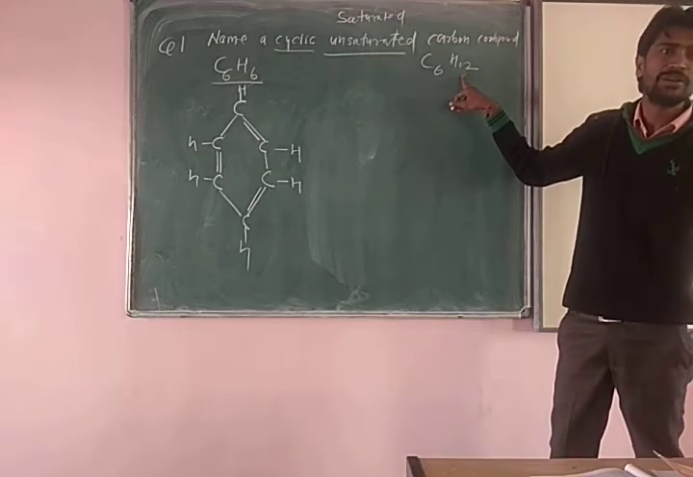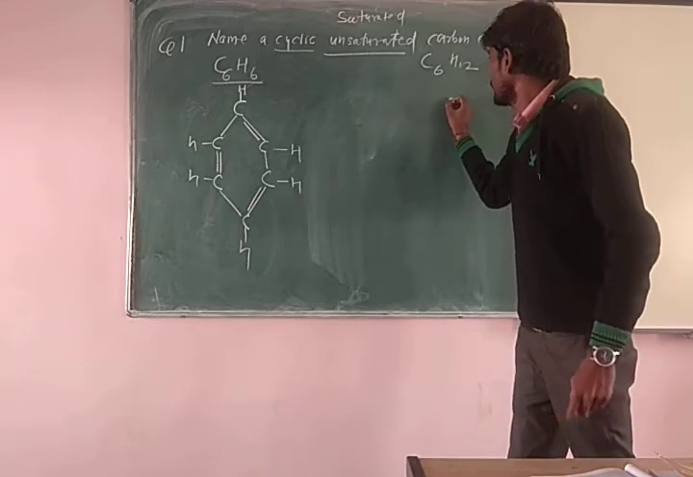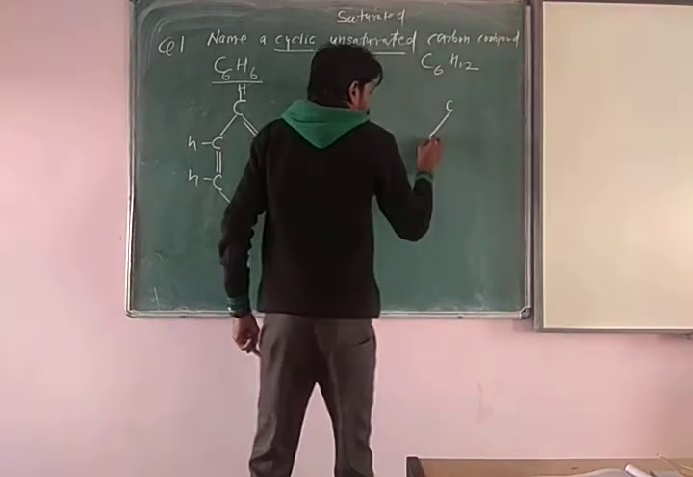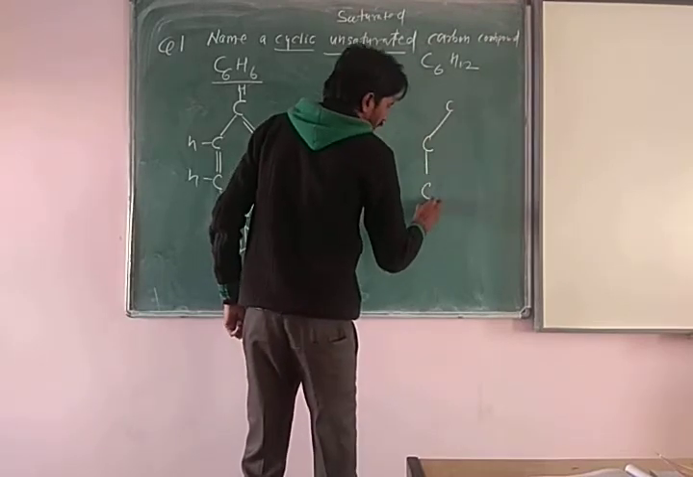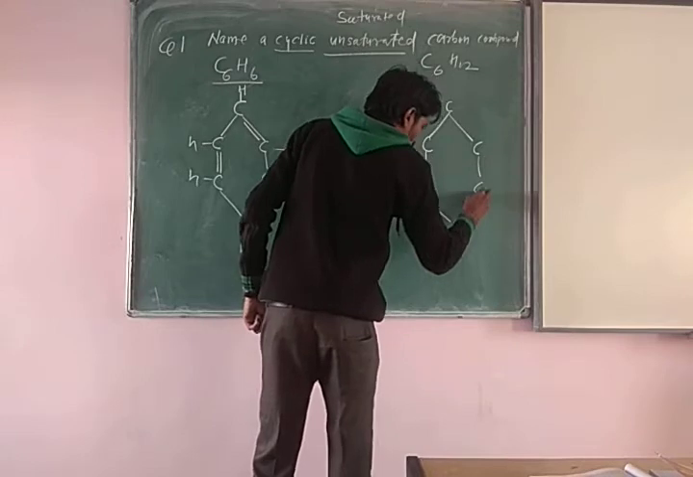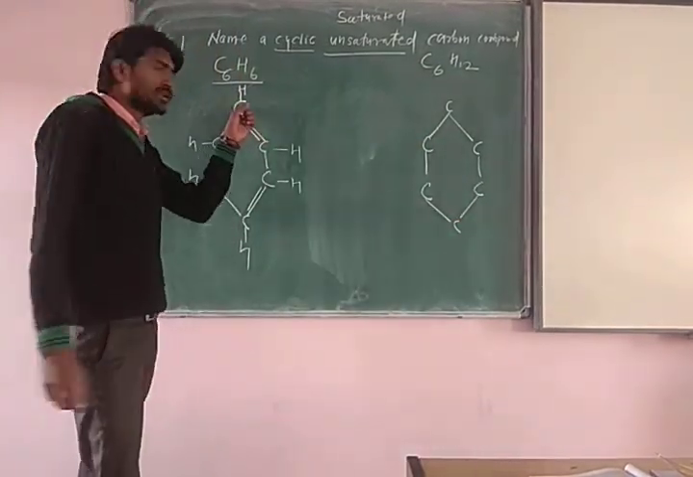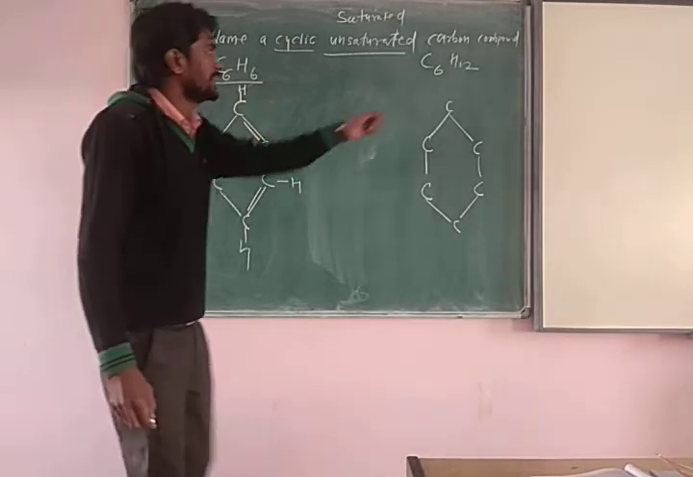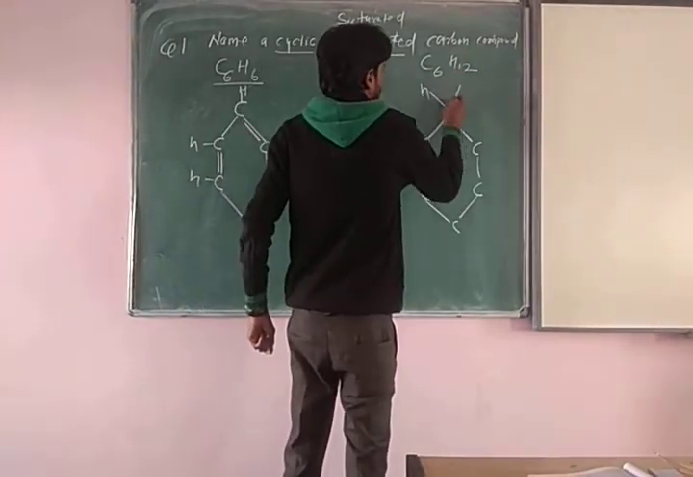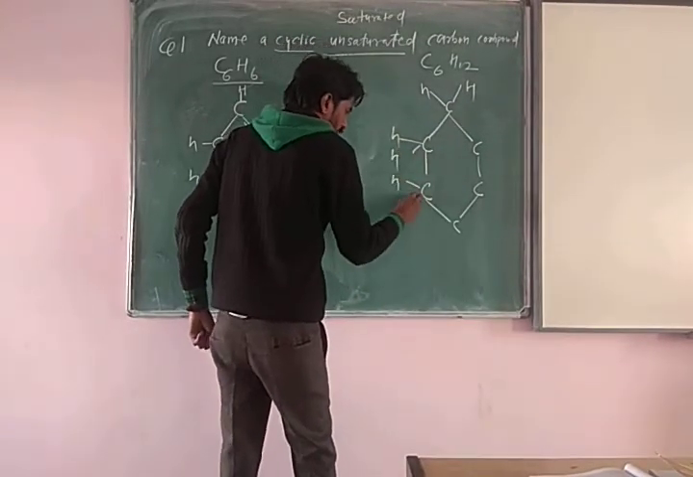Because 6 hydrogens are added and it becomes 12, so what happens to the double bond? It will go away. At that time the structure will again be C6H12: one carbon, second carbon, third carbon, fourth carbon, fifth carbon, sixth carbon. So again the cyclic structure is there, beta. Now here only 6 hydrogens were there, but now 12 hydrogens are there. So 12 hydrogens means each carbon contains 2 hydrogens.